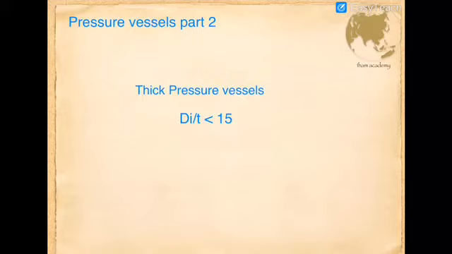The condition for a thick pressure vessel is that the ratio of internal diameter to thickness should be less than 15, whereas in the case of a thin pressure vessel it should be greater than 15. That was the condition. Now we can start with the thick cylindrical pressure vessel.